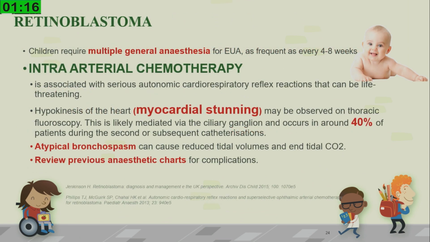Coming to the retinoblastoma, these children require multiple GA sessions as frequent as every 4 to 8 weeks. And they undergo intra-arterial chemotherapy, and one of the most common problems associated with intra-arterial chemotherapy is myocardial stunning, which can occur in up to 40% of the patients. Also, bronchospasm is very common with this treatment. So we need to review the previous anesthetic charts for complications before accepting the retinoblastoma patients for EUA or further procedures.